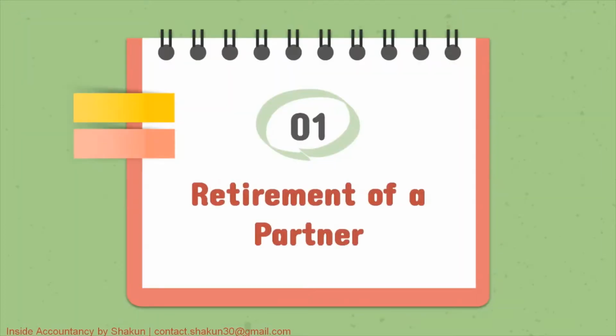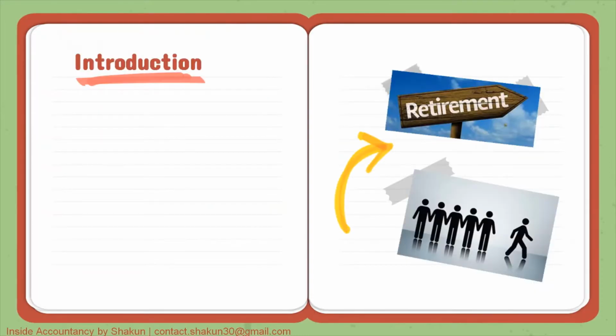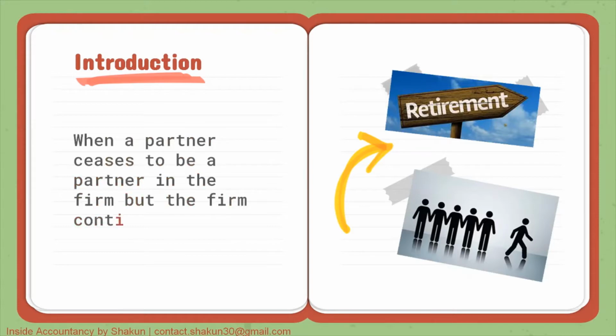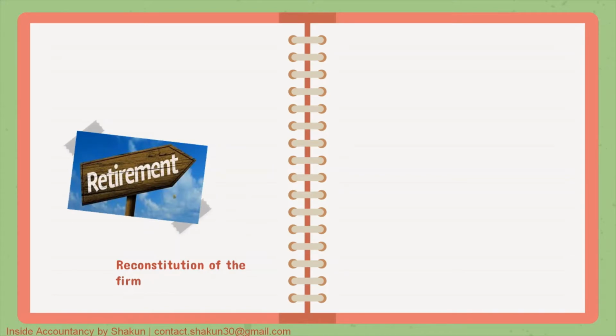So, retirement of a partner. Retirement of a partner means when a retiring partner ceases to be a partner of the firm, but the firm continues. It means that the firm continues its business with the remaining or continuing partners in accordance with the new or the changed partnership deed or the new profit sharing ratio. Retirement of a partner means the reconstitution of the firm. So reconstitution always happens at the time of retirement, and there are various adjustments which have to be given effect at the time of reconstitution of the firm.